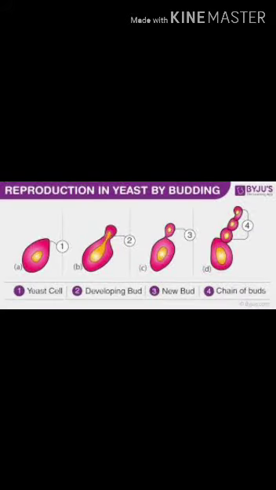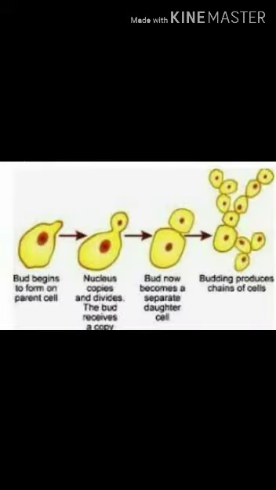First method is budding. Yeast reproduce by budding. Yeast are microscopic fungi with a single oval shaped cell. In this method, a small bulb-like outgrowth called a bud is formed from the parent cell. This bud then increases in size and separates, forming another yeast cell.